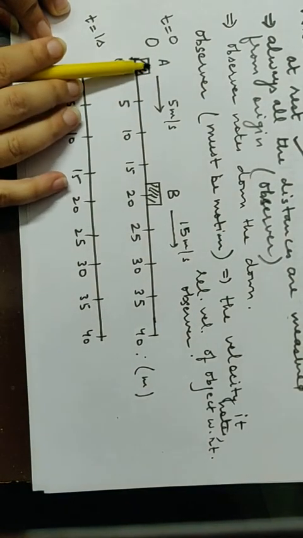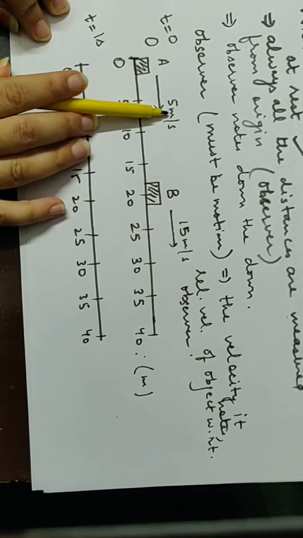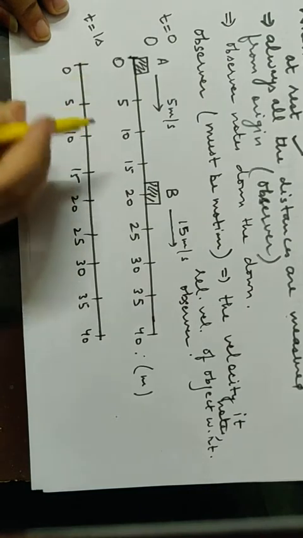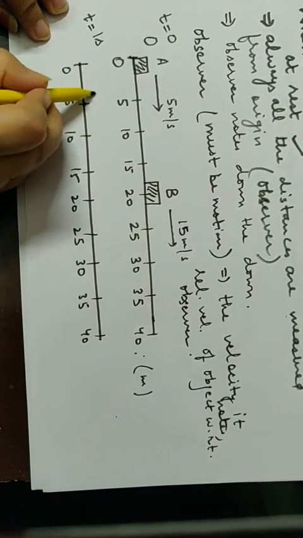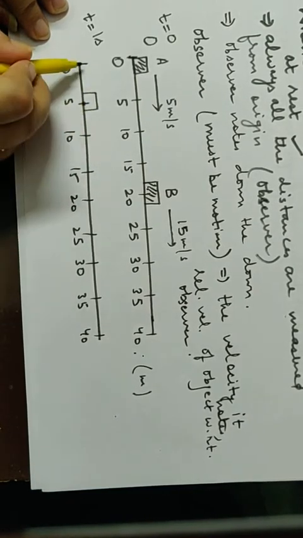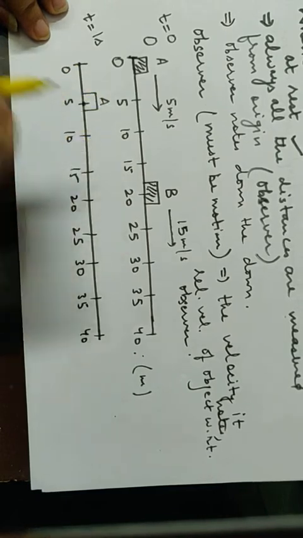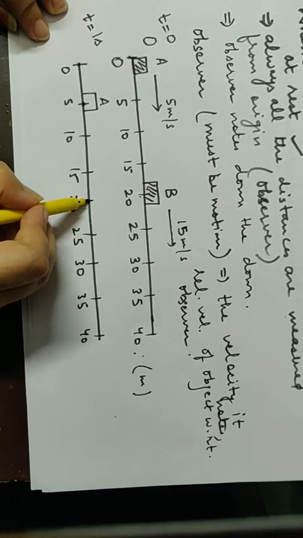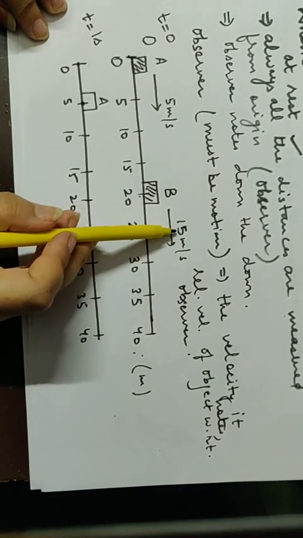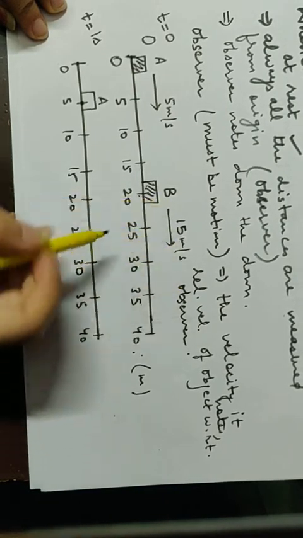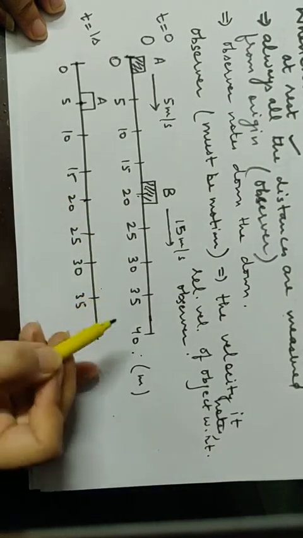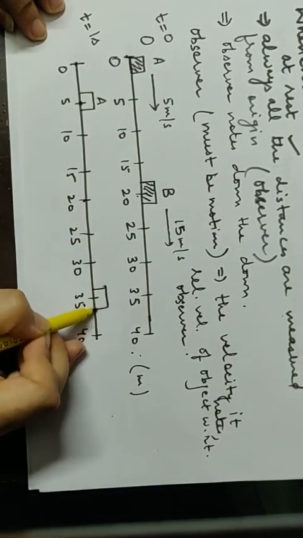Suppose position of A, velocity was 5 meter per second. In 1 second it will travel 5 meters. So initially it was here, now this body will reach here. So distance traveled by the car A would be equal to 5 meter. Similarly, B was at this position and its velocity is 15. So after 1 second, it will jump to 20 plus 15. It will reach a position called 35.